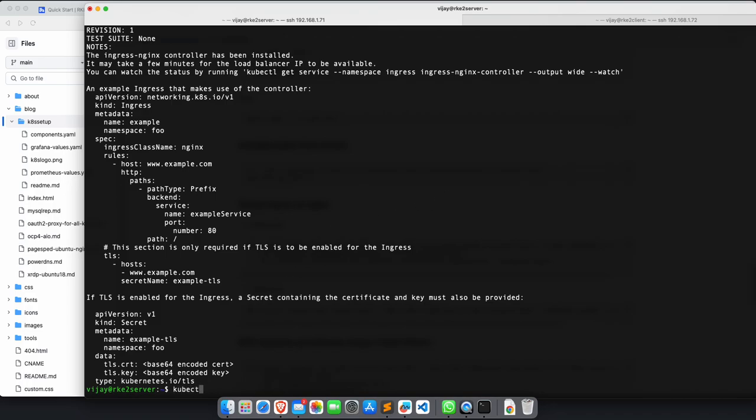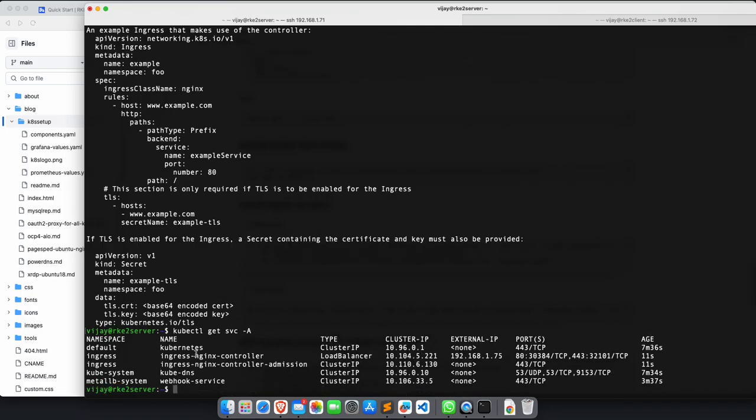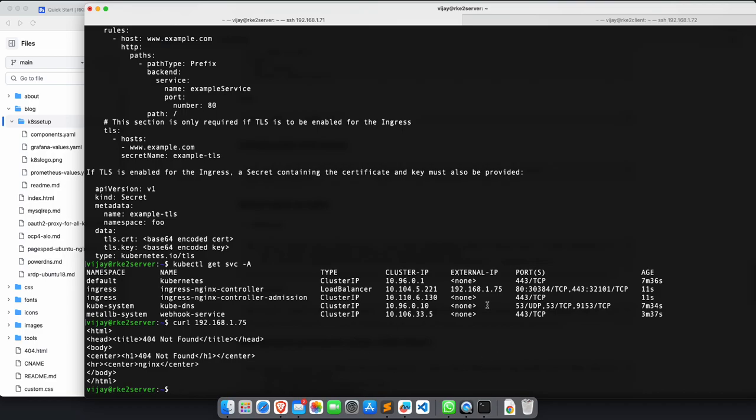Now if I run kubectl get svc, guys, for all the namespaces, you see here now my nginx ingress controller has got one external IP, and if I do a curl or open this IP in my browser, you see that I can use this IP now. This is a load balancer IP which I can use now in my DNS for all the ingress hosts here, right?